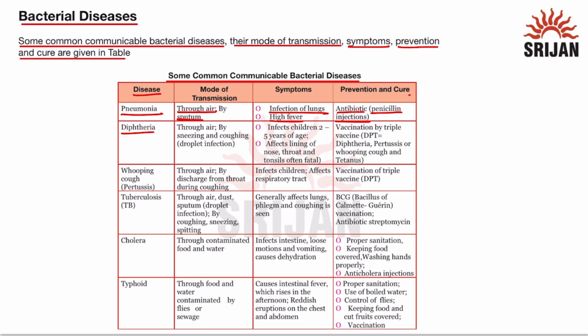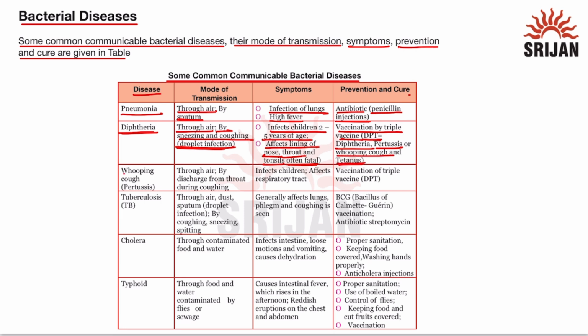Second bacterial disease is diphtheria, which occurs through air or by sneezing and coughing, which is known as droplet infection. So it can easily transfer from one person to another. Symptoms of diphtheria are that it infects children between 2 to 5 years of age, and it affects lining of nose, throat, and tonsils, which is often fatal. The disease can be prevented by vaccination by triple vaccine, which is known as DPT. It provides protection against three diseases. First is diphtheria, second is pertussis or whooping cough, and tetanus.